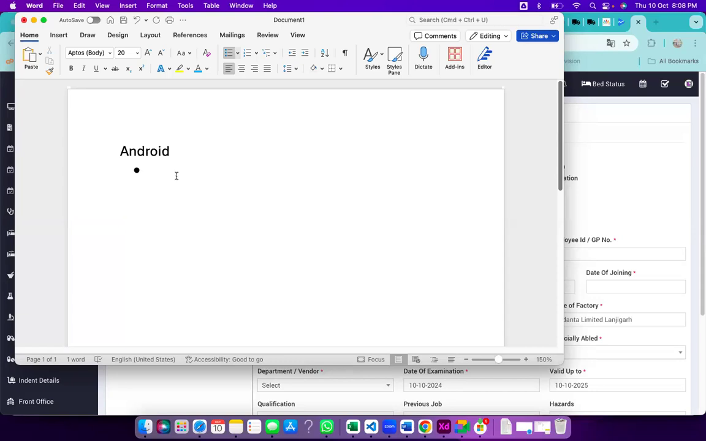The first one is the redesign. Redesign of the settings menu. Compared to the previous version, it is now completely redesigned so that the user can customize it as per his requirement. That is one. Next is the revamped file manager.